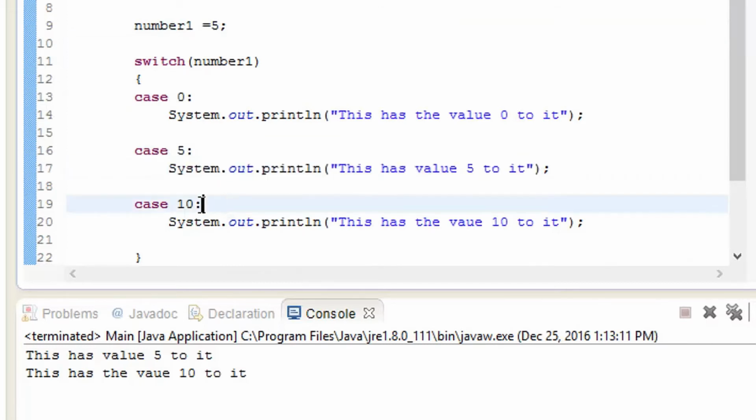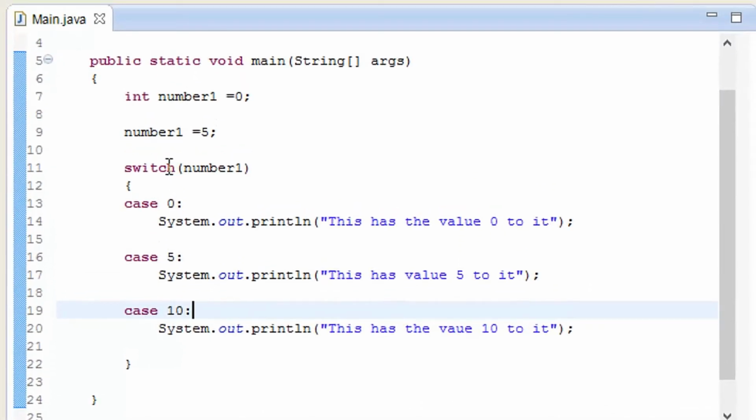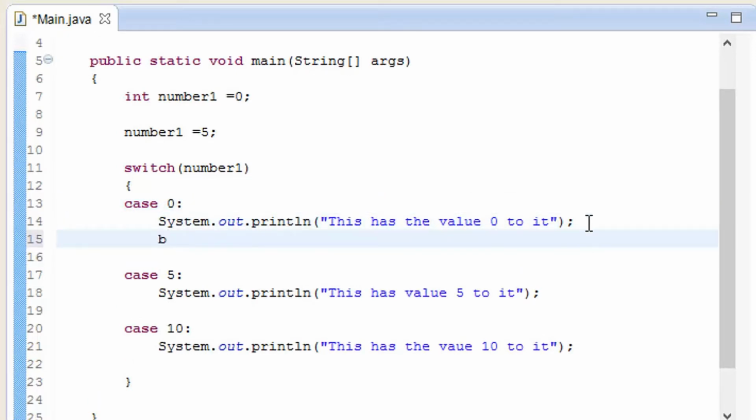But why does it also print out the statement which is inside case 10? The reason is that it goes through this from top to bottom, and as it is not a loop statement, it does not start from top to bottom again and again, because this is the switch statement. So what we have to do next is the method which I told you about, that is adding a break to it.